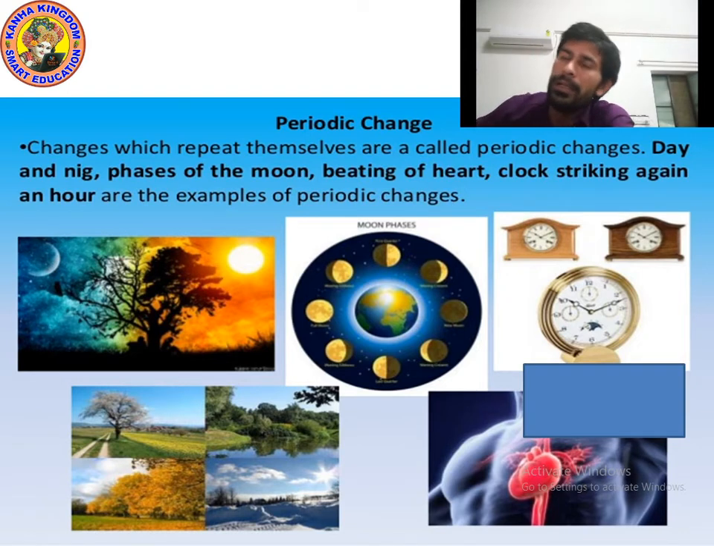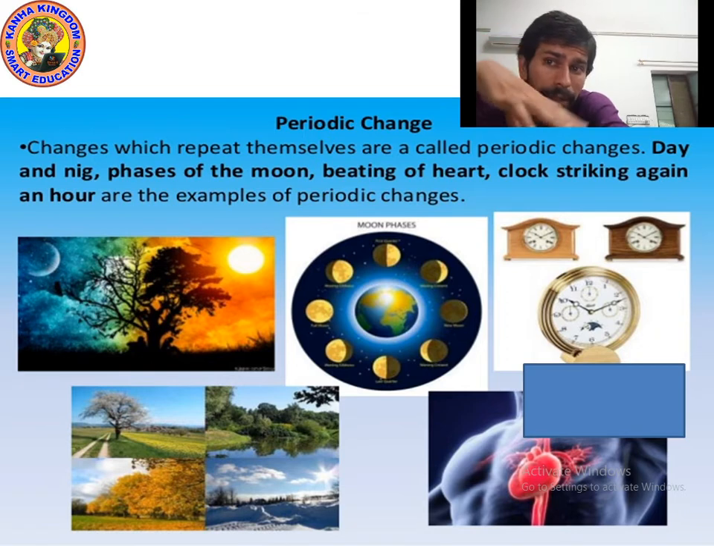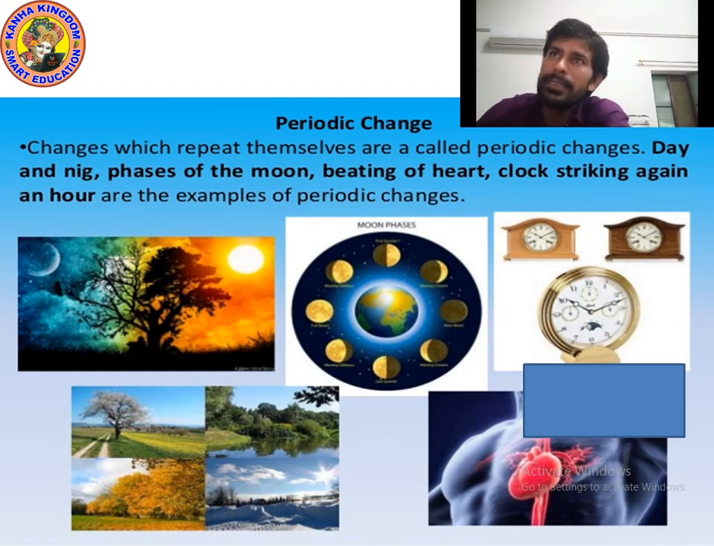Let me tell you some more examples. Movement of a pendulum, even a swing, is also an example of periodic changes. So these are the examples of periodic changes. I hope that you understood. Please write down. I'm giving you 10 seconds.